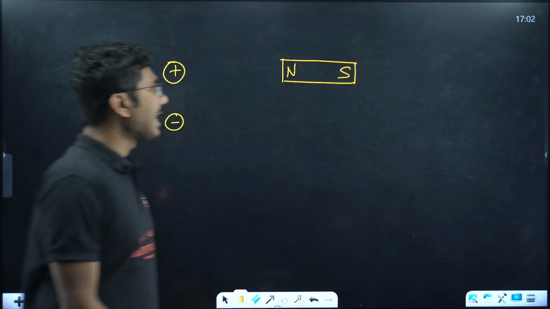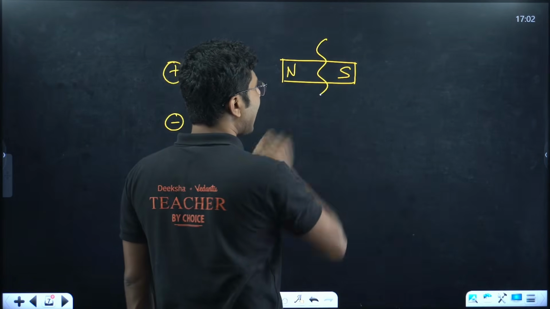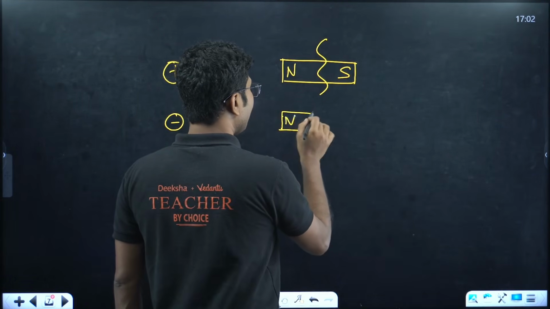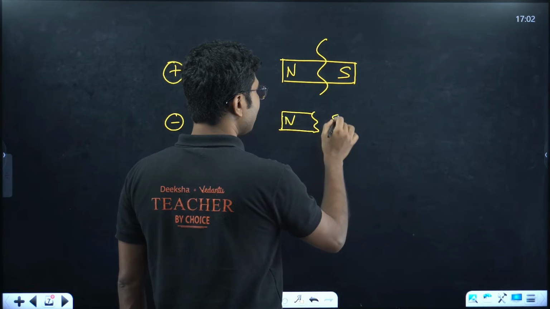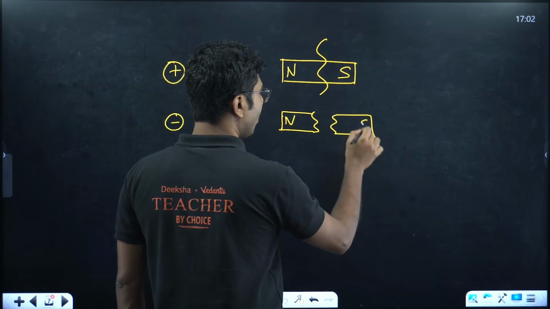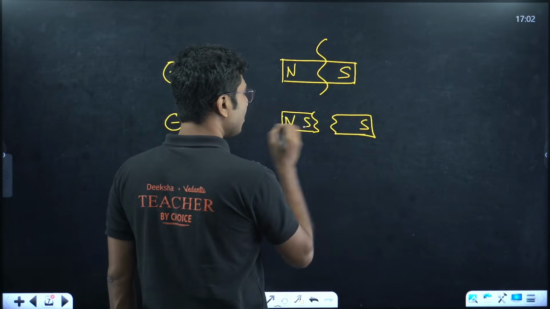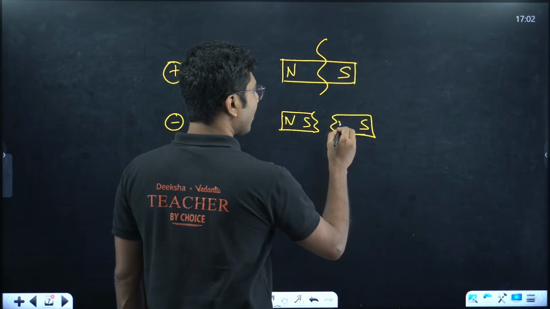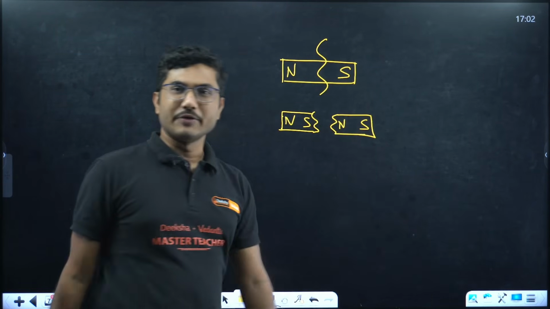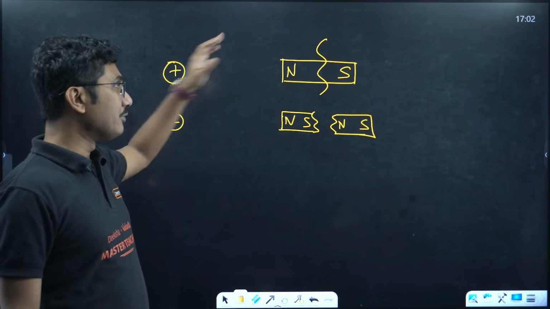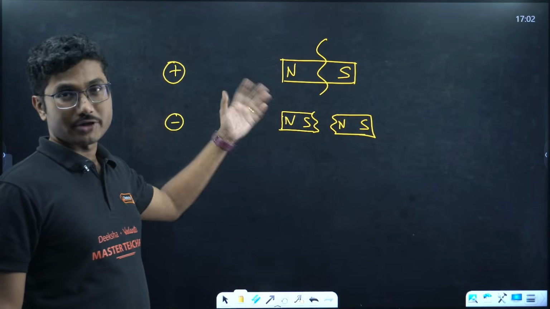Okay, you think, I will cut it from here and I will get a separate north pole here and a separate south pole over here. You are wrong. If you cut it from here, you will see there is a south pole developed over here and a north pole developed over here. So even if you cut a magnet, their property does not go away. You cannot even separate the north pole and south pole.